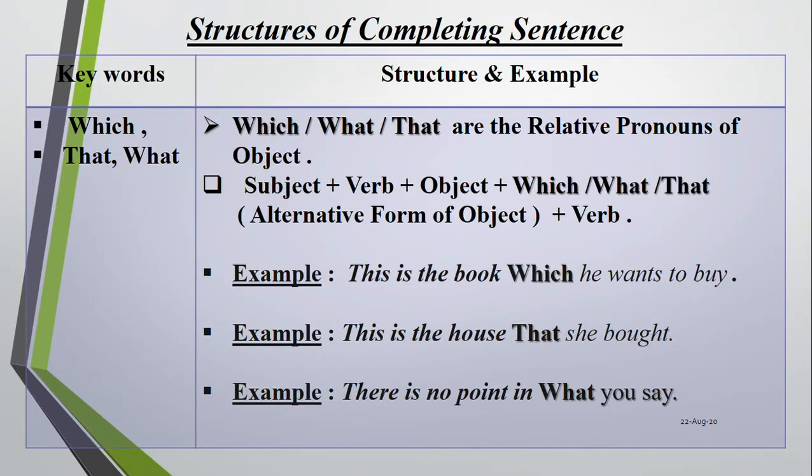Then which, that, what. Which, what, or that are the relative pronouns of object. So here the structure is subject plus verb plus object plus which, what, that. Then you can use alternative form of object plus verb. Examples: This is the book which she wants to buy. This is the house that she bought. There is no point in what you say. So you have seen the usage of these three words: which, that, and what.